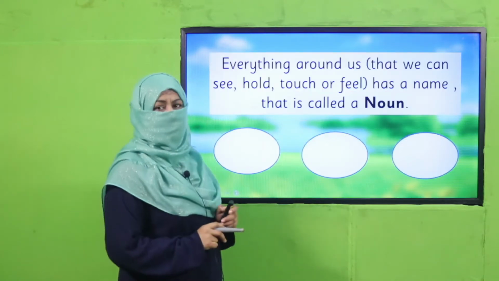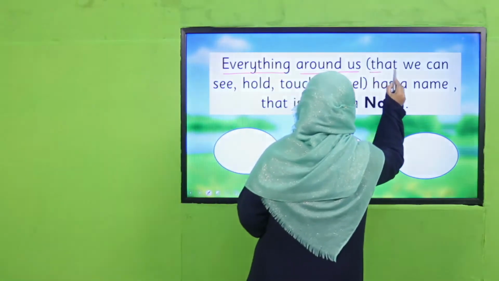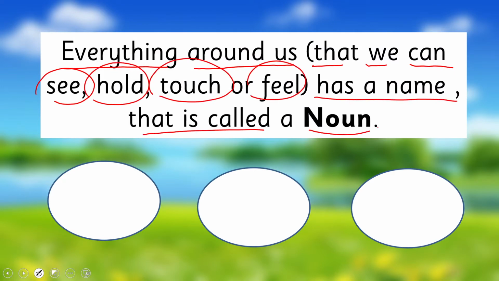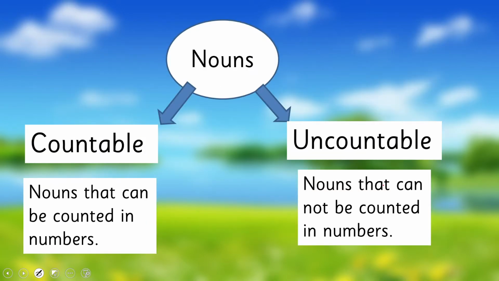So first I'll tell you, remember the definition of noun. What is a noun? Everything around us that we can see, hold, touch or feel has a name and it's called a noun. And this noun may refer to person, place or thing, right? So noun may be a person, a place or a thing. And when this naming word refers to person, place or thing which can be counted in numbers, then it's called countable.